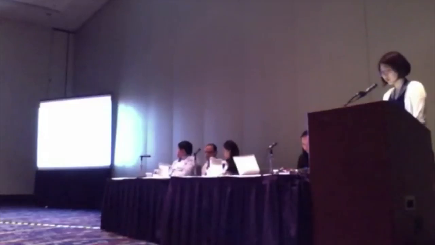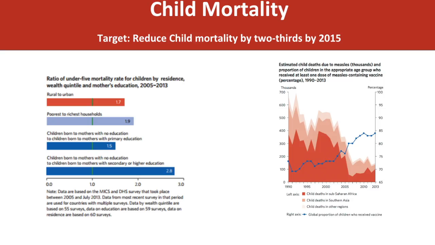The fourth UN MDG targeted to reduce child mortality by 2/3 by 2015. Although substantial progress has been made in reducing child mortality, with the trends that currently exist, it will take another 10 years for this target to be reached. And so more children can and need to be saved from preventable deaths.